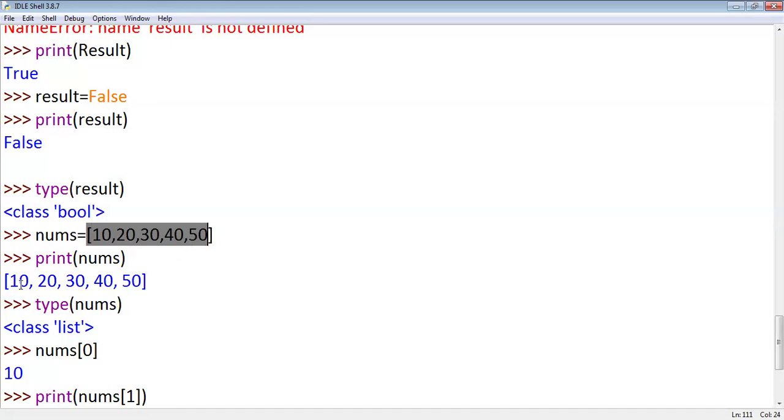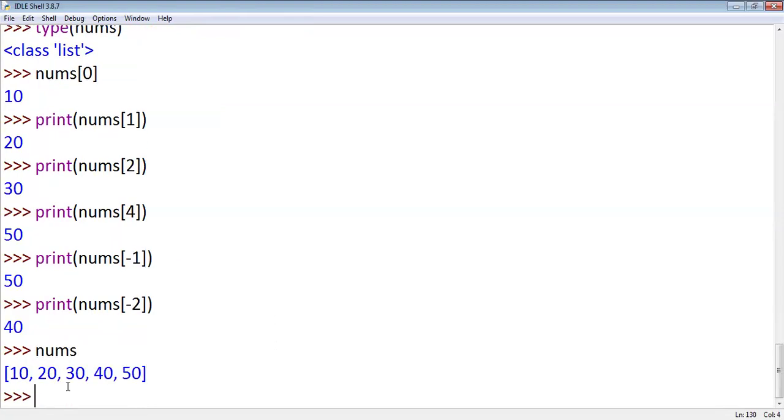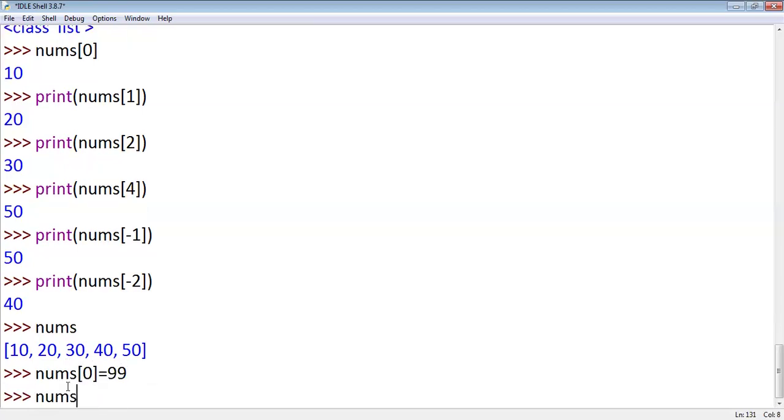I already told you list is a mutable object. That means we can make changes to the list elements. What is the name of the list? Nums. Suppose I want to change the first element from 10 to say 99. How to change the first element? Nums of 0 is the first element, isn't it? Nums of 0 equals 99. Now print nums.